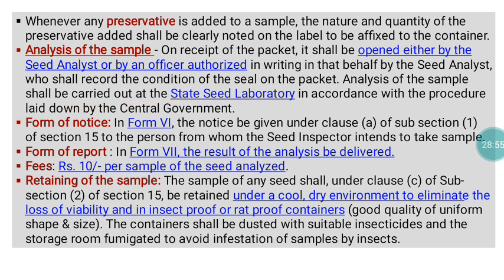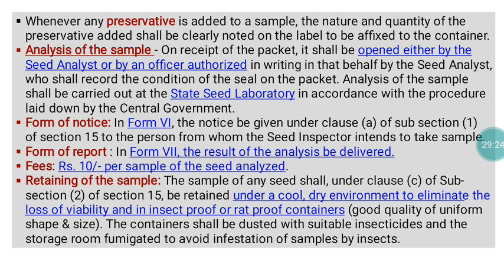First they have to receive the sample, and the sample packet should be opened by the seed analyst or an authorized person and tested in the state seed testing laboratory. Then the seed analyst needs to prepare Form Number 6, the notice given under Section 15 from the seed inspector who intends to take the sample. Actually this Form Number 6 is given by the seed inspector.